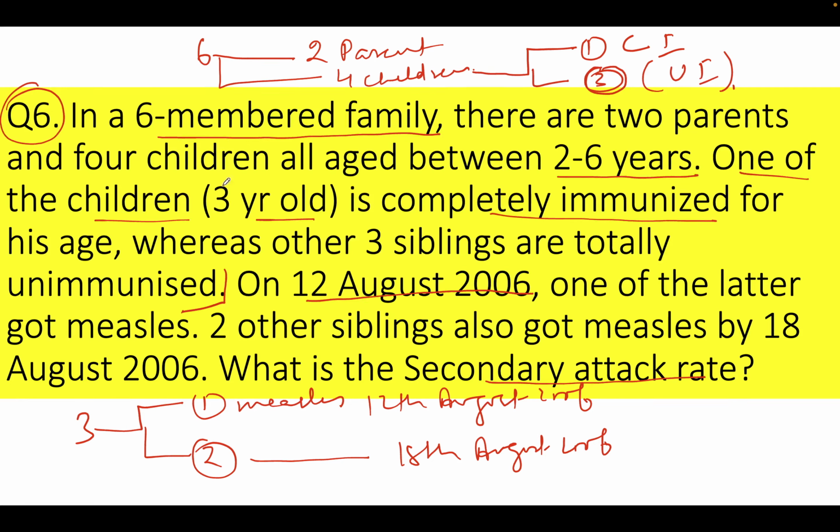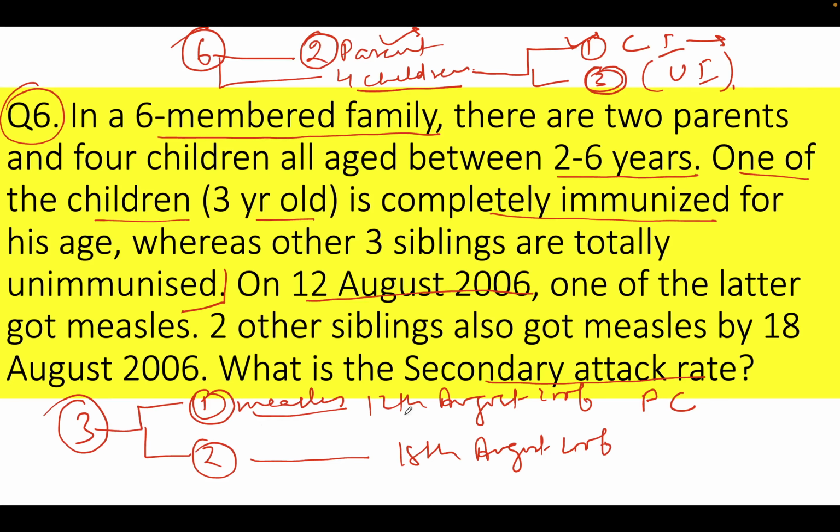Now, students, we have the information from the question. In this six-member family, two are parents, they are adults, so probably they will not develop measles. Of four children, one is completely immunized, so this child will also not develop measles. The three kids who are not immunized are vulnerable to measles. On 12th August, one child developed measles, so this child is my primary case, right?